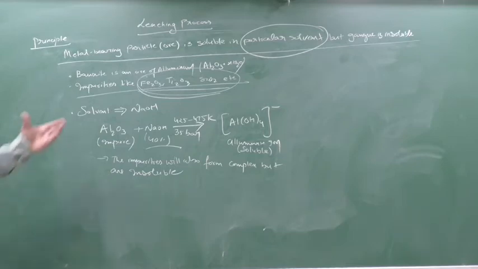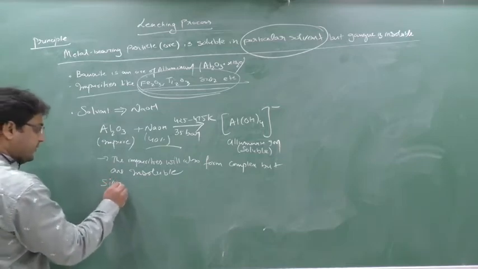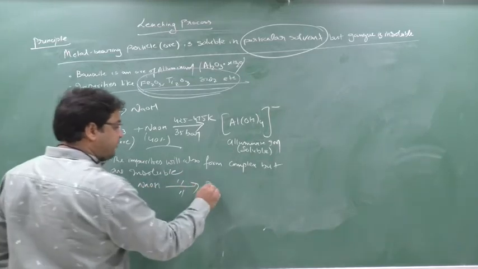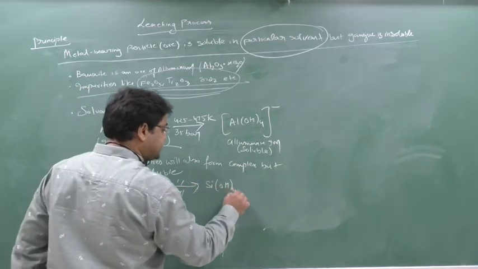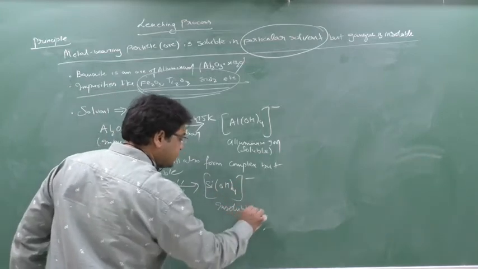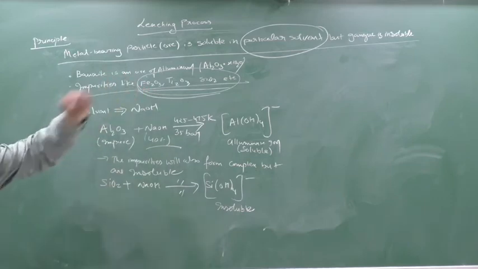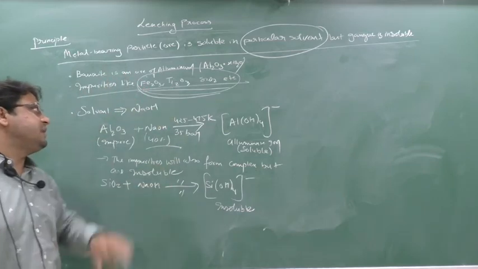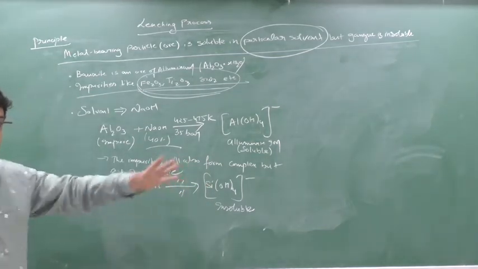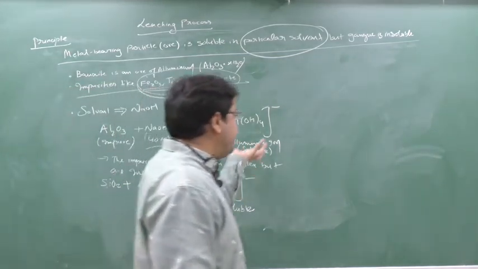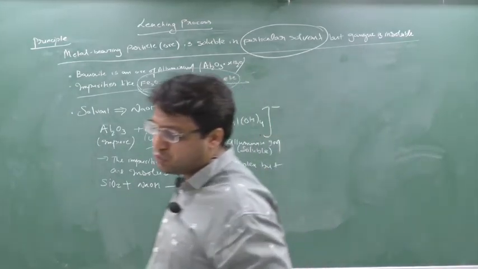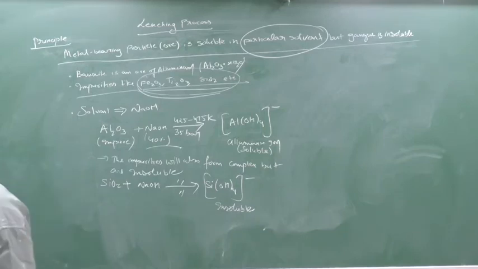So what will happen? Suppose there is silica. So this silica will also react with NaOH along with this Al2O3. At the same condition, it will form silicates. But this is what, beta? Insoluble. Similarly, its hydroxide also will be insoluble. But the hydroxide of aluminium will be soluble. So the things which are insoluble will be removed and the things which are soluble will be retained. So aluminium hydroxide, that is aluminate ion, soluble complex solution, I will get it. Are you understanding or not?